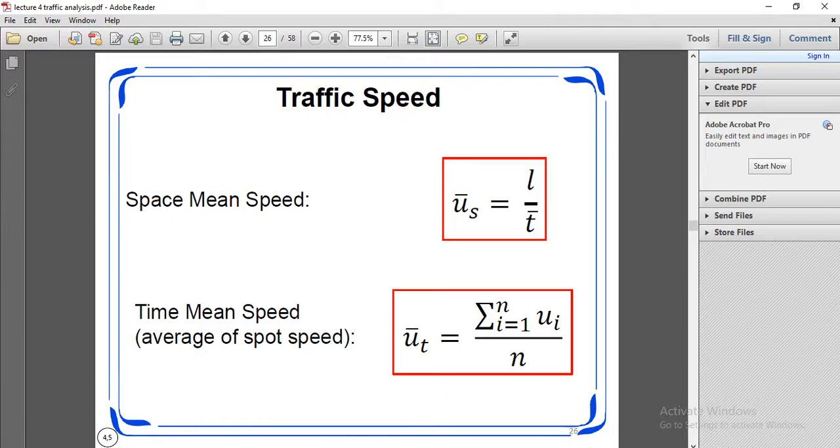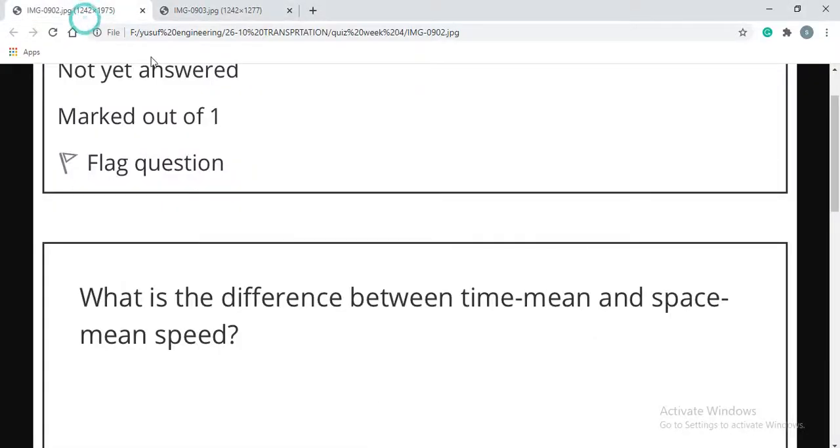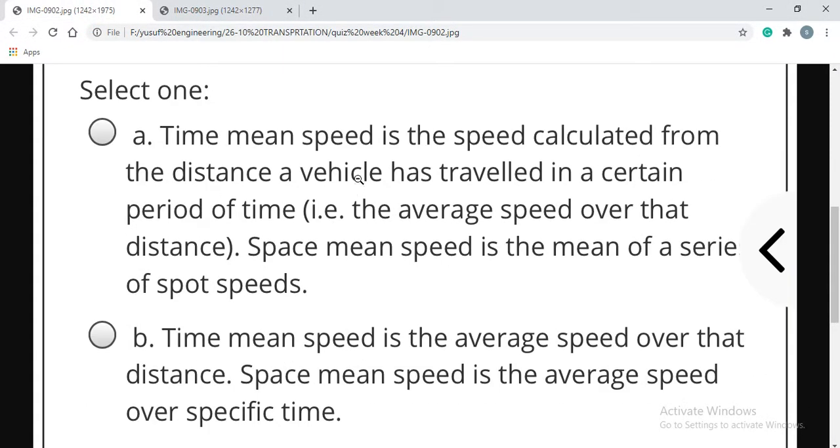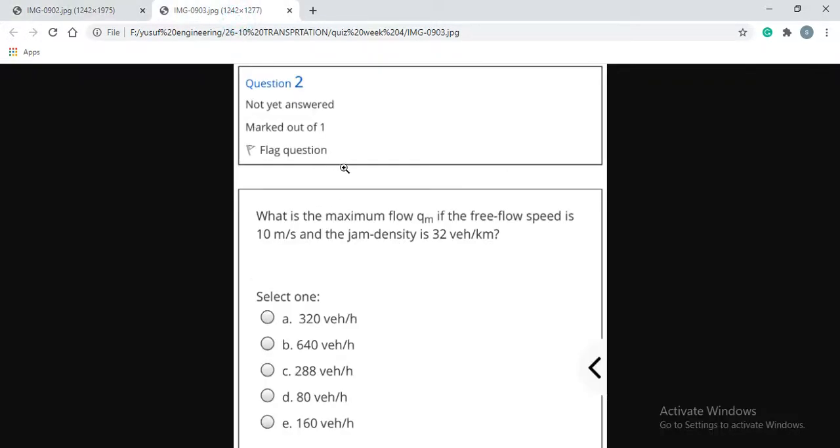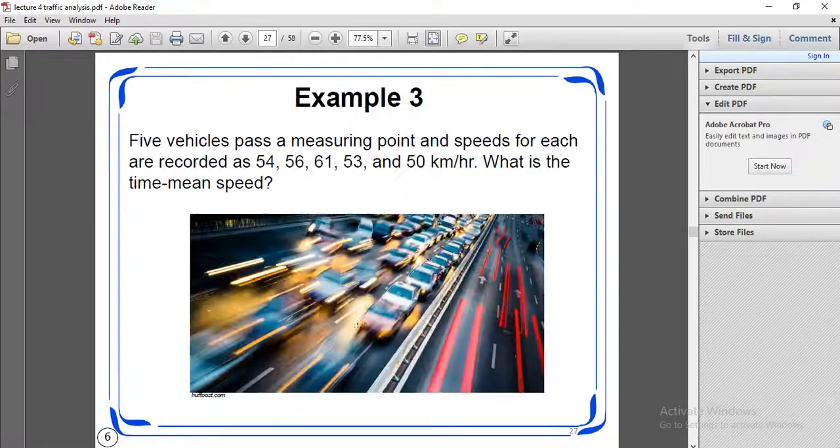Okay, so this was the first question. What is the difference between time mean and space mean speed? Is the speed calculated from the distance of vehicles? We need to discuss it. Five vehicles pass a measuring point and the speed for each is recorded. What is the time mean speed?